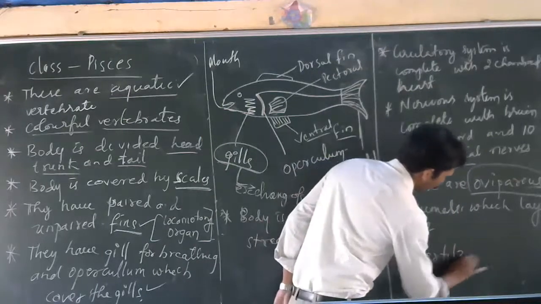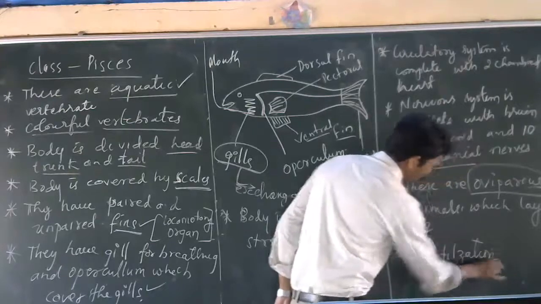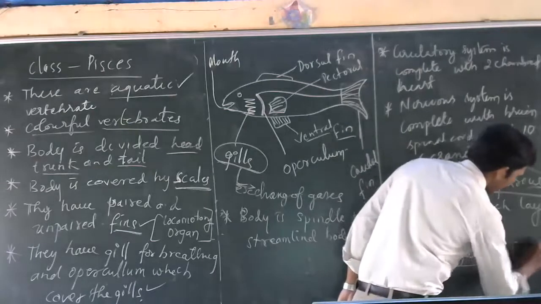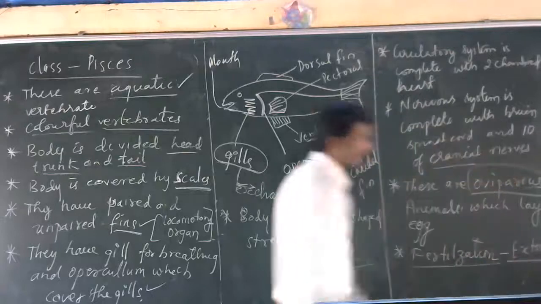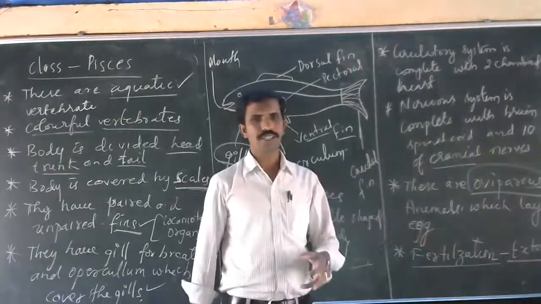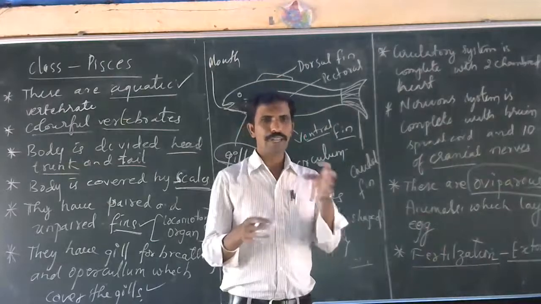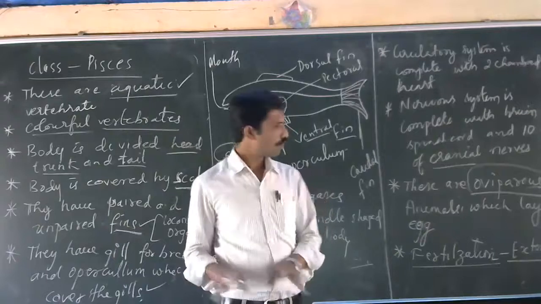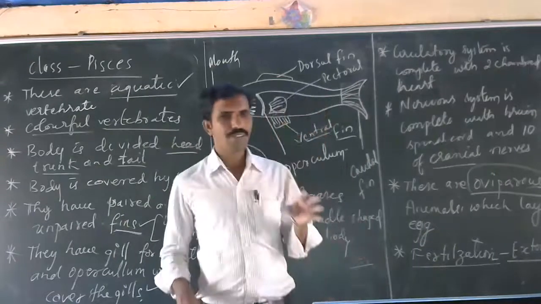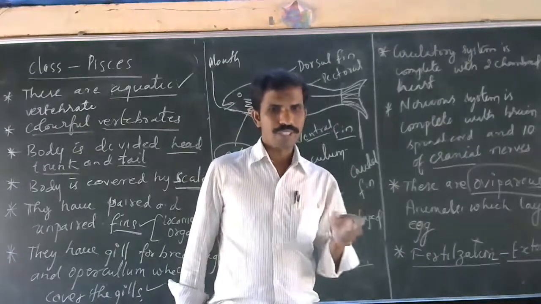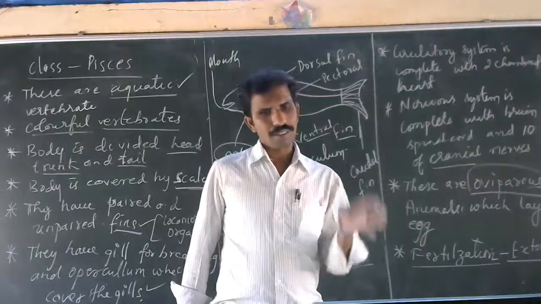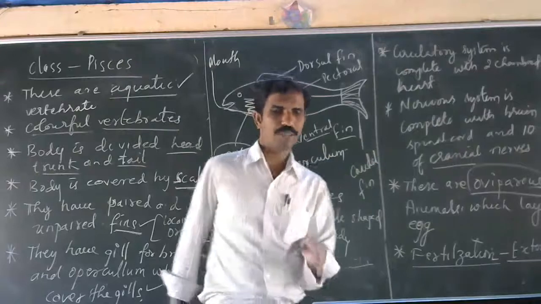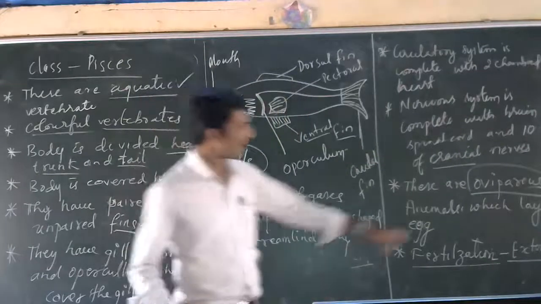See, fertilization, you already know. What is fertilization? I told you: fusion of the male gamete with the female gamete. Fertilization happens externally. In external fertilization, the sperm and egg fuse outside the body of the female, in the water. That's why it is called external fertilization.